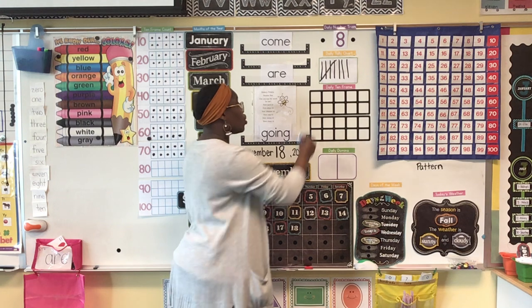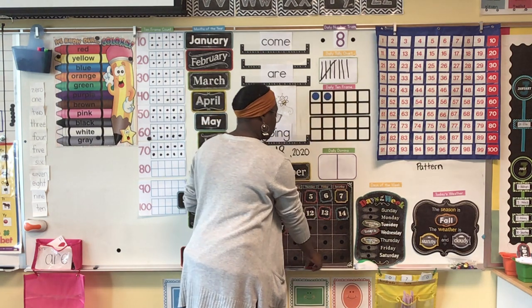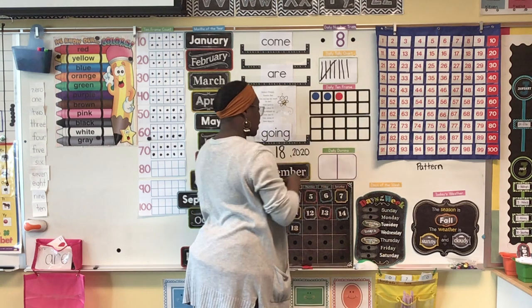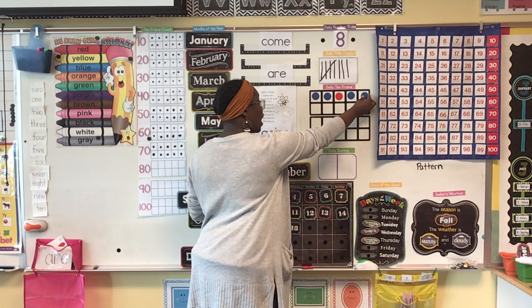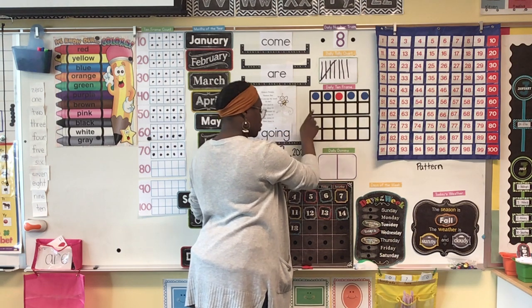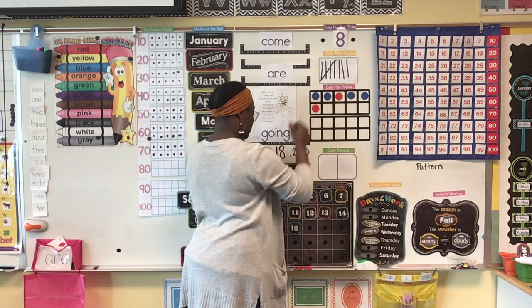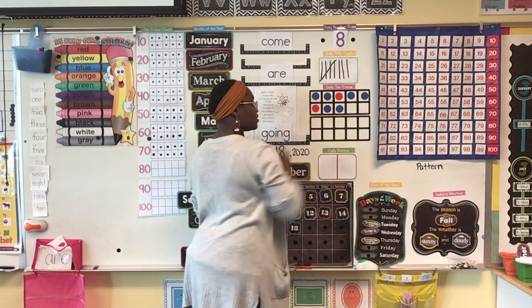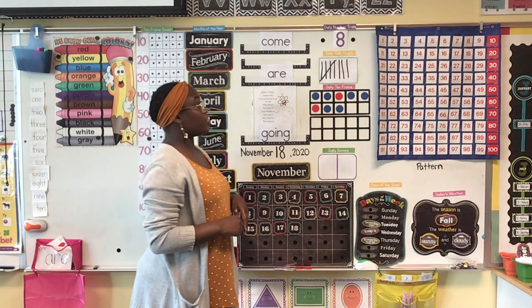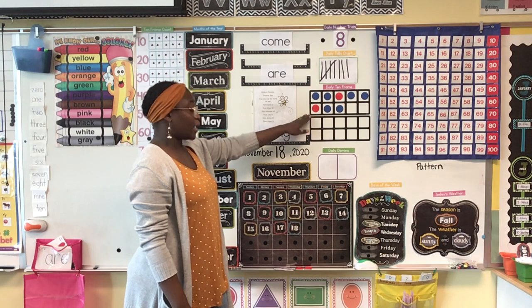Here we go. 1, 2, 3, 4, 5. We're going to do our forward sweep. 6, 7, 8. We just represented the number 8 in the 10 frame, okay? That's what the number 8 looks like.